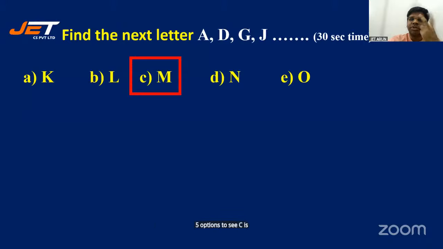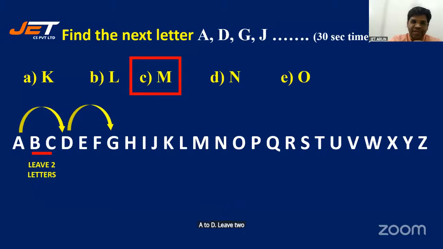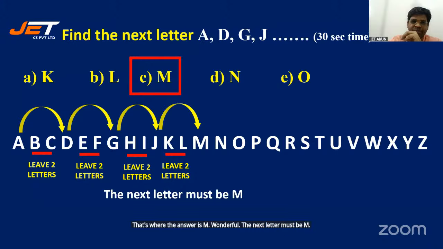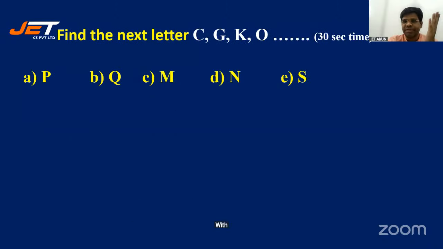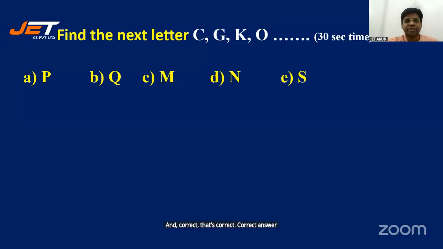How? Because two letters are being skipped. A to D, leave 2 letters. D to G, again leaving 2 letters. G to J, again leaving 2 letters. So J to M, leaving 2 letters. That's why it jumps from J to M. That's why the answer is M. Wonderful. The next letter must be M. You have done it without this explanation, so that was simply a waste of time. And you were correct. Very well, you gave the correct answer.